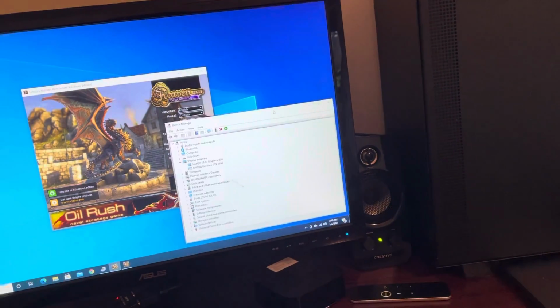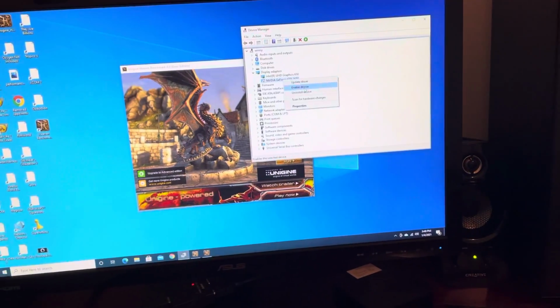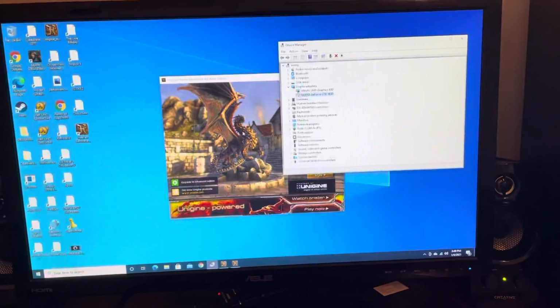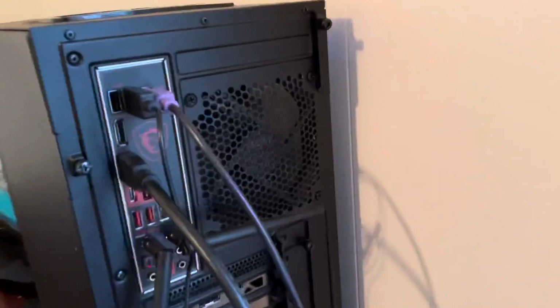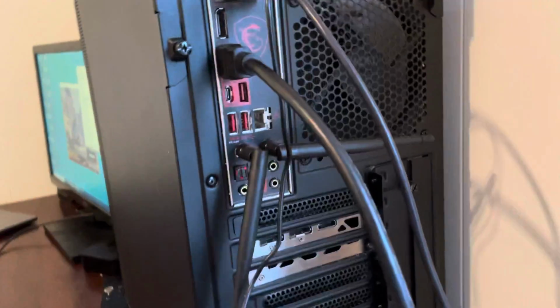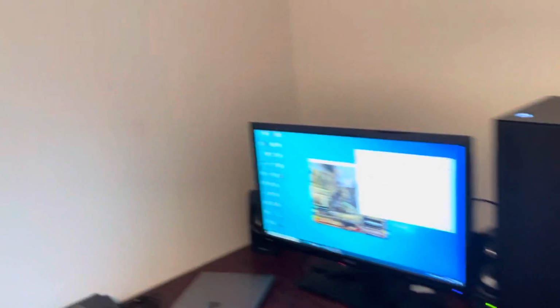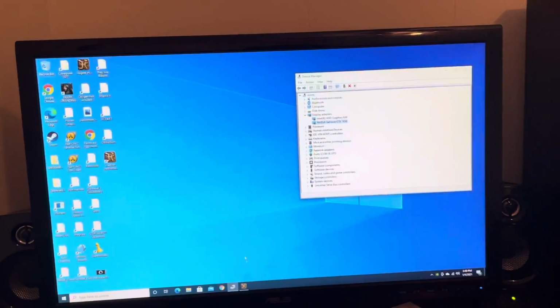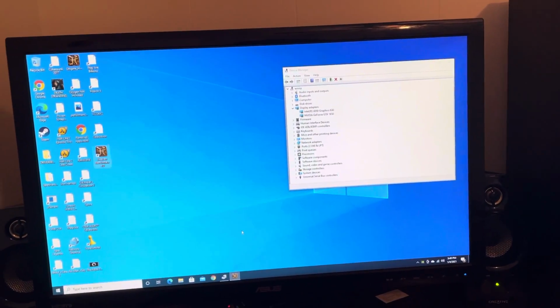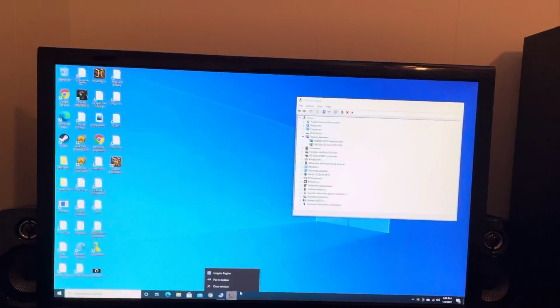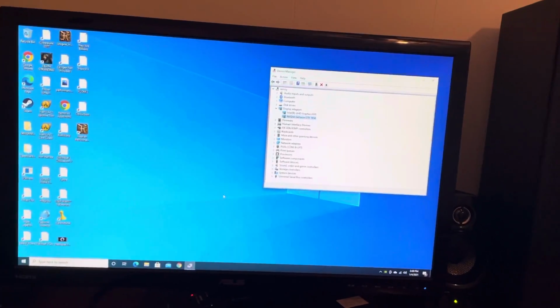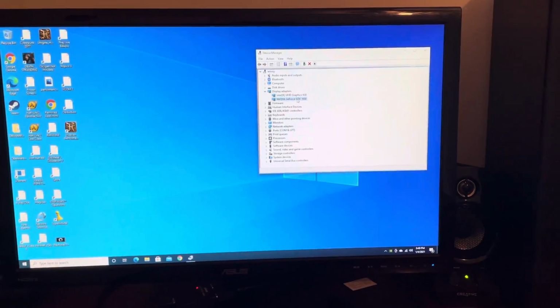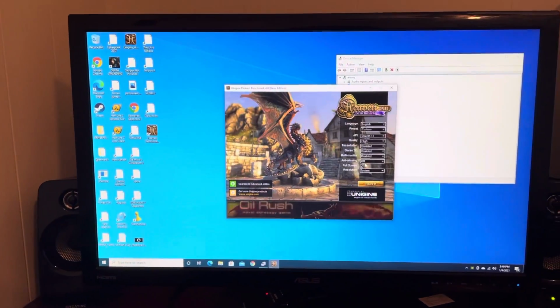Okay, I'm gonna go back over and enable my GeForce GTX 1650. And I'm just gonna show you over here, I've not changed the HDMI cable at all, and it's not plugged into the graphics card here, it's plugged into the motherboard. So, let's quit this program and maybe restart it and see what kind of benchmarks we get with that. What we're trying to test is seeing if the benchmarks change simply by enabling this device and not changing the actual port that we come out of.